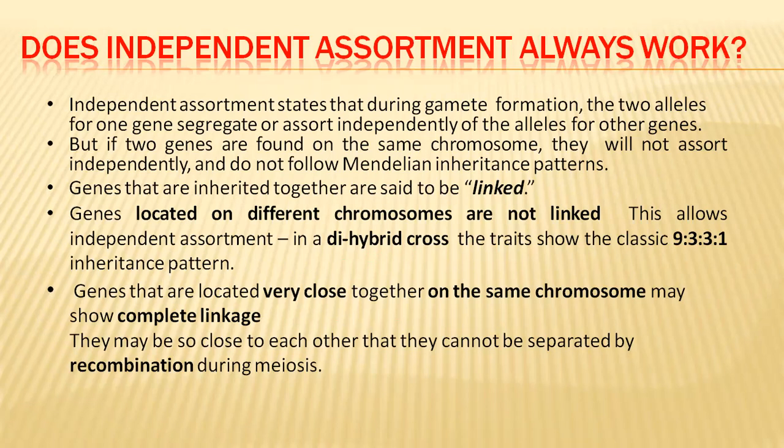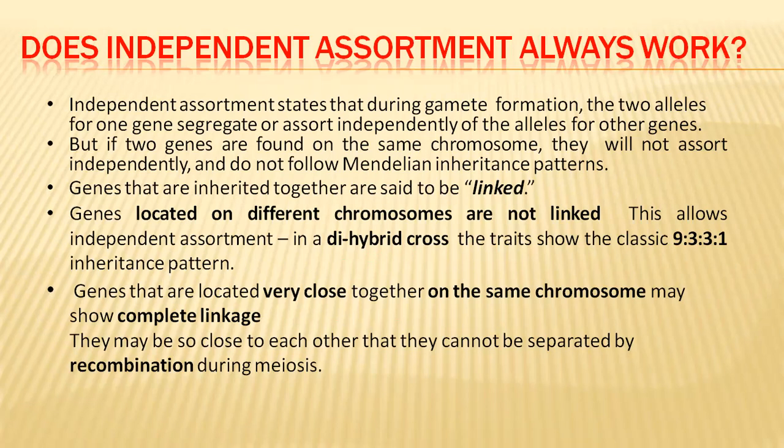And if the genes present on the same chromosome are not close, in fact very far away from each other, then such genes are said to be incompletely linked. Why? Because such genes may participate in a process called crossing over.